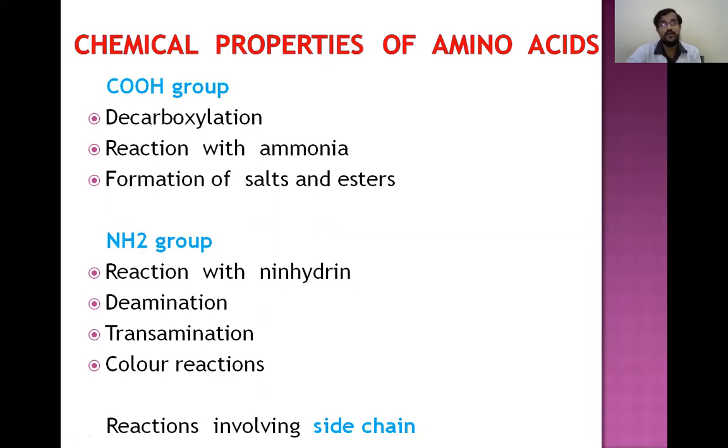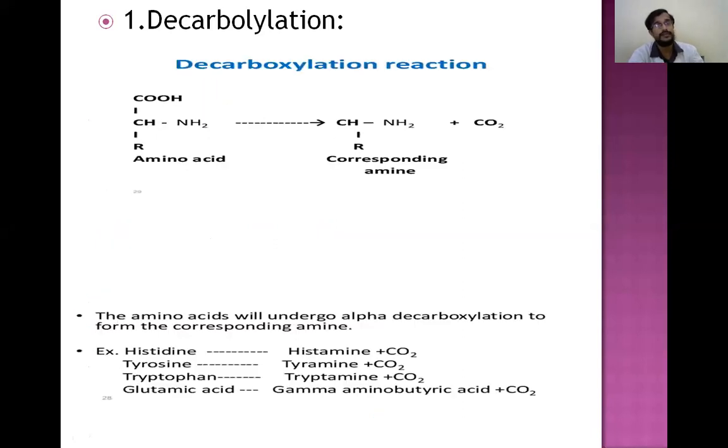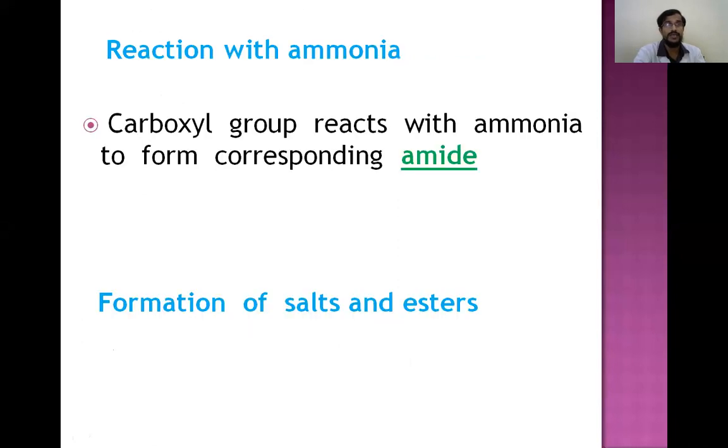The chemical properties vary. So coming to the carboxyl group, decarboxylation is nothing but removal of the carbon dioxide from the amino acids. These are the examples in which histidine is converted to histamine, and tyrosine is converted to tyramine, and tryptophan is converted to tryptamine by the removal of the carbon dioxide. This is decarboxylation reaction by which new compounds are formed. So this decarboxylation depends upon the carboxyl. And the next is reaction with ammonia, in which amides are formed, and formation of salts and esters. All these depend upon the carboxyl group of the amino acid.